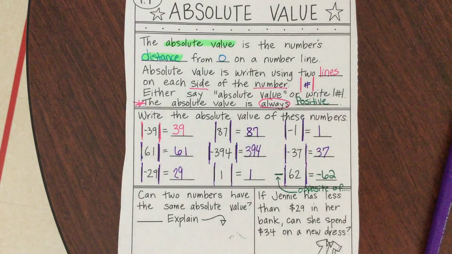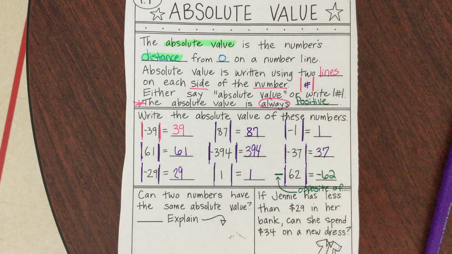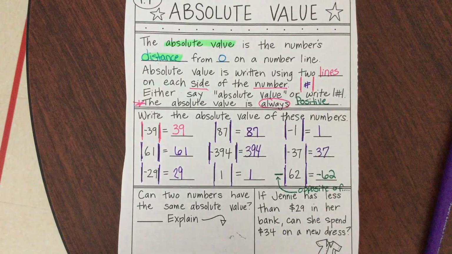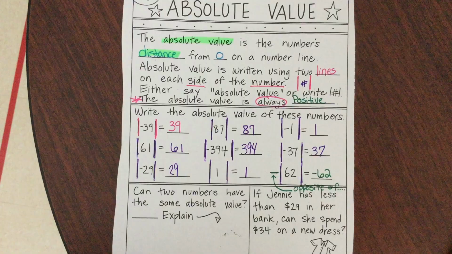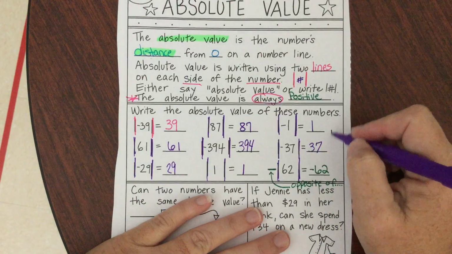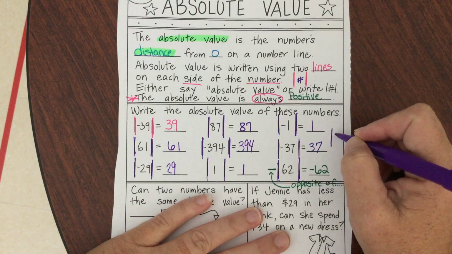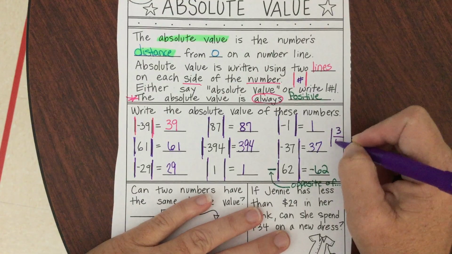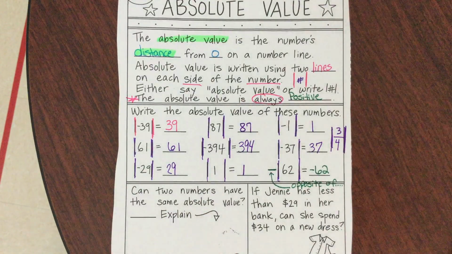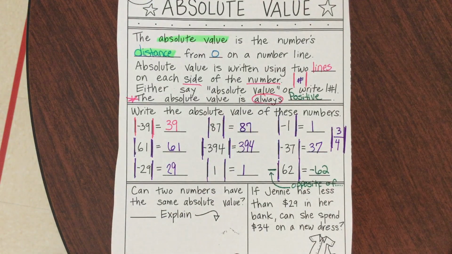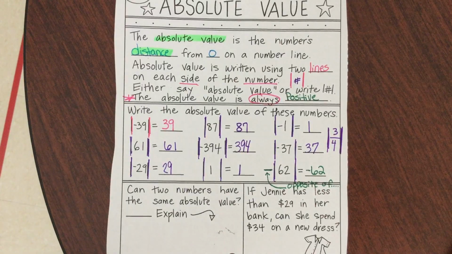Now I'm going to throw in a few extra examples. So, do you think it's going to make a difference if I gave you this question right here? The absolute value of 3/4. What would the absolute value of 3/4 be? Yes, sir? 3/4. Just because it's a fraction doesn't mean, oh my goodness, I don't know what to do. All I've done is whole numbers.